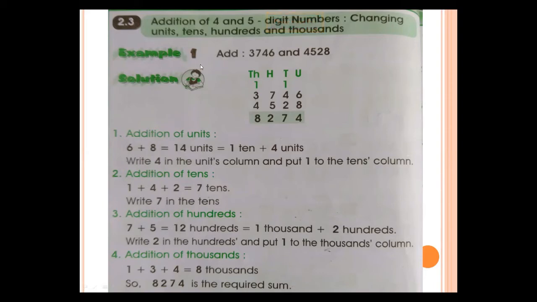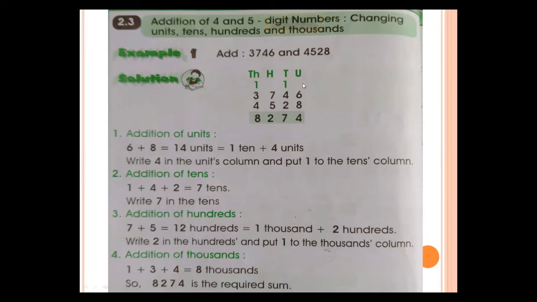Here is example number 1. Look carefully and listen to the lecture with complete concentration. First of all, you have to write this in vertical form to add it up. So when you write 3746 and 4528, this is a 4 digit addition, okay?